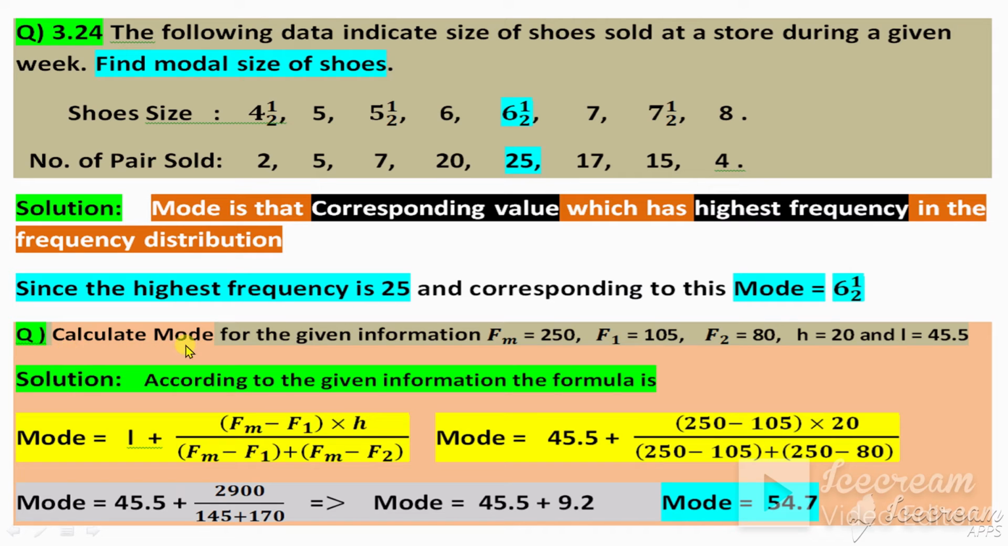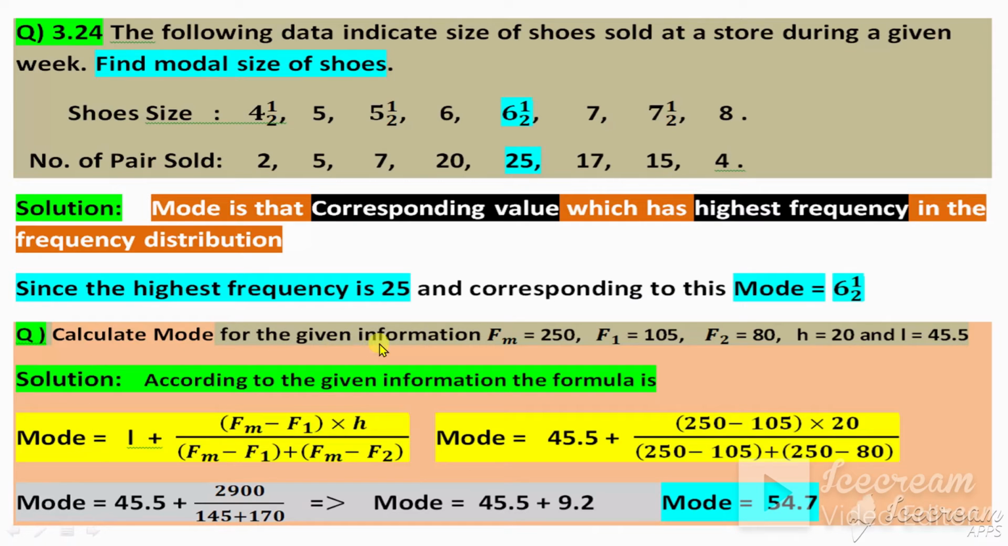Next question: calculate the mode for the given information. Now you have the collected information, just find the mode. Fm is equal to 250. F is frequency, m is mode, so the frequency of the mode is equal to 250. F1, the frequency, is 105, F2 is 80, h, the class interval, is 20, and l, the lower limit, is equal to 45.5.